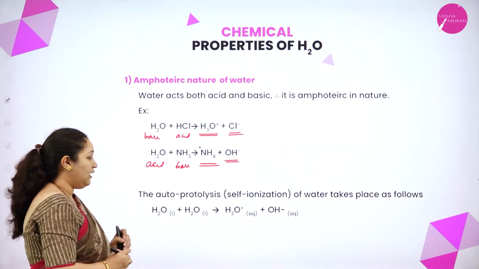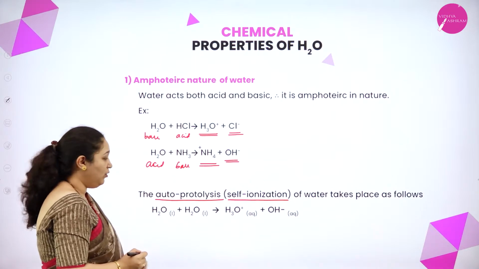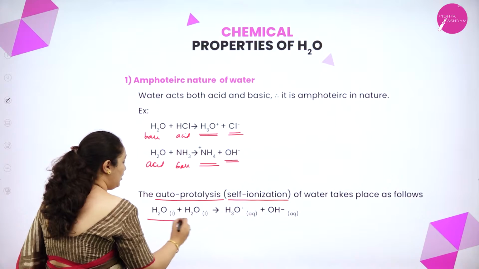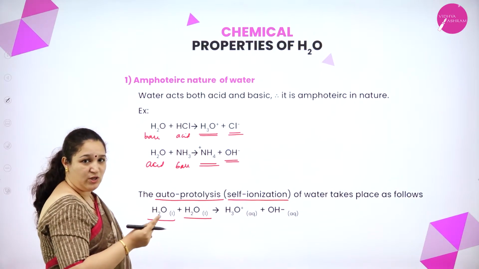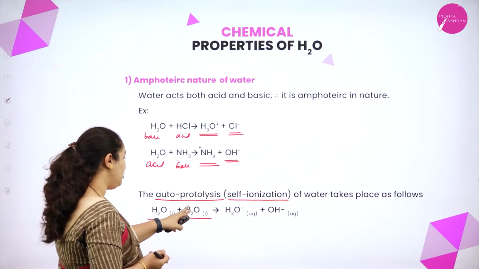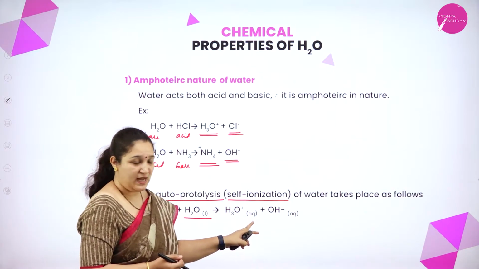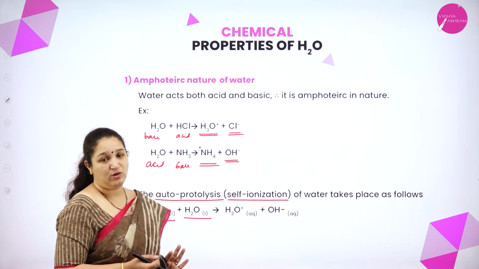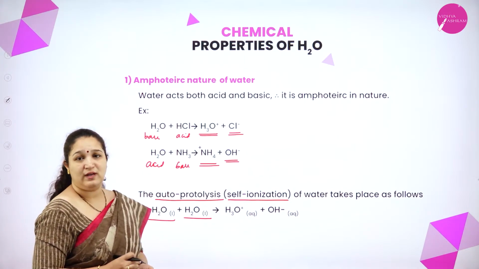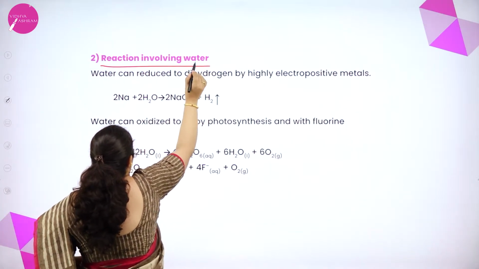Also, water can undergo autoprotolysis or self-ionization to form H3O plus ion and OH minus, that you can see water and water. Two water molecules, it will undergo self-ionization. That is, one water molecule will give away H plus ion, the other one will accept it to form H3O plus ion and OH minus ion. We call it as self-ionization or autoprotolysis.